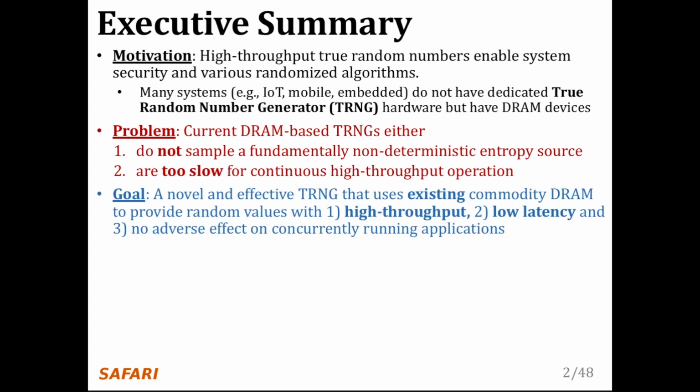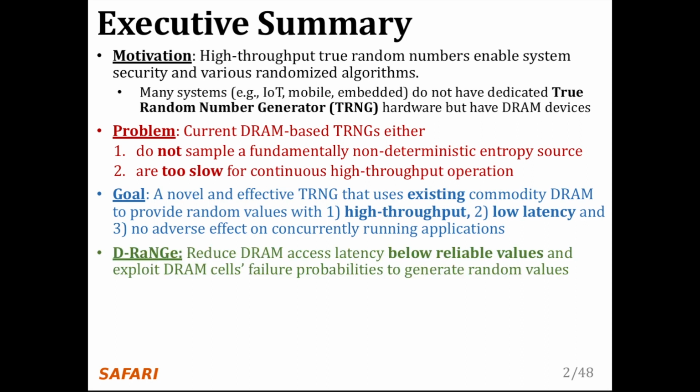Our goal is to develop a novel and effective TRNG for existing commodity DRAM devices that can provide continuous high-throughput random values at low latency while minimally affecting concurrently running applications. We propose D-RaNGe, a high-throughput TRNG that reduces DRAM access latency below reliable values and exploits DRAM cell failure probabilities to quickly generate random numbers.